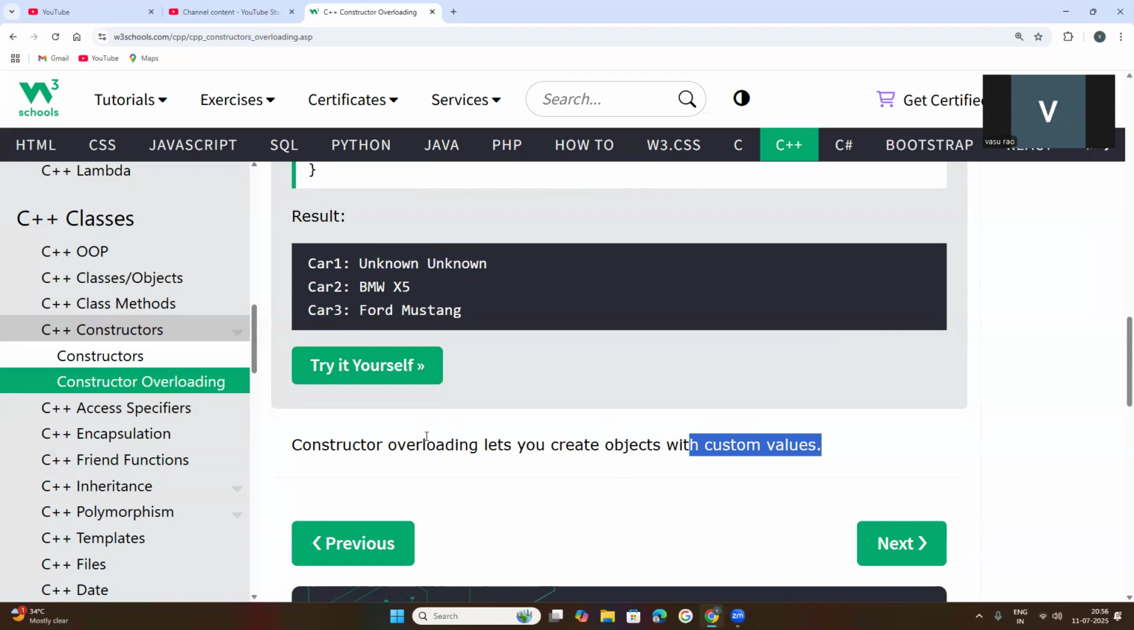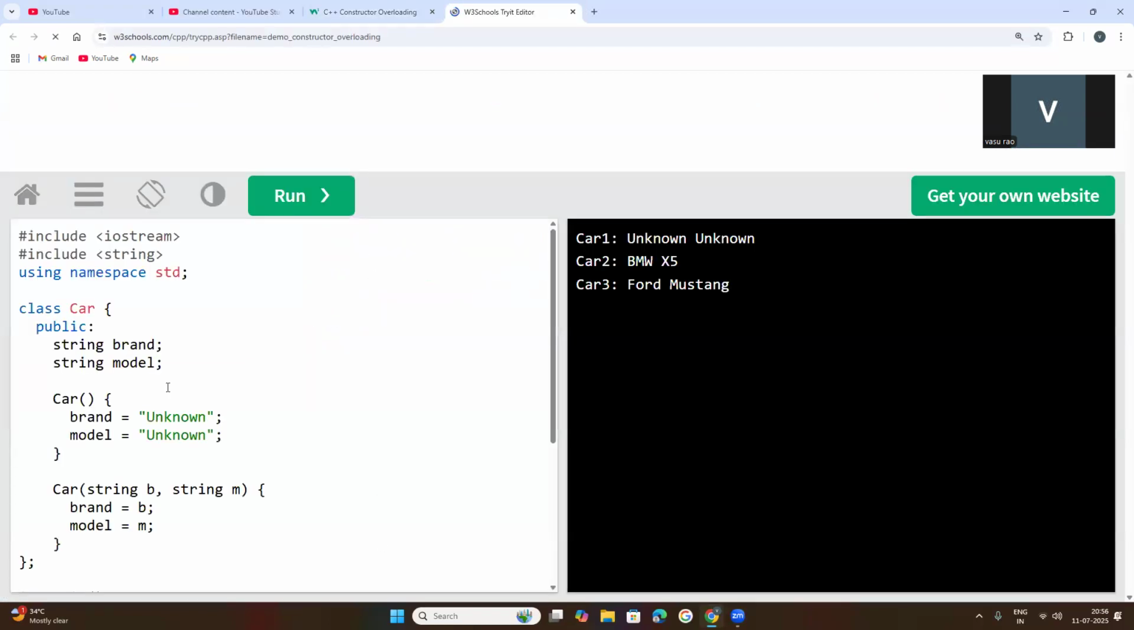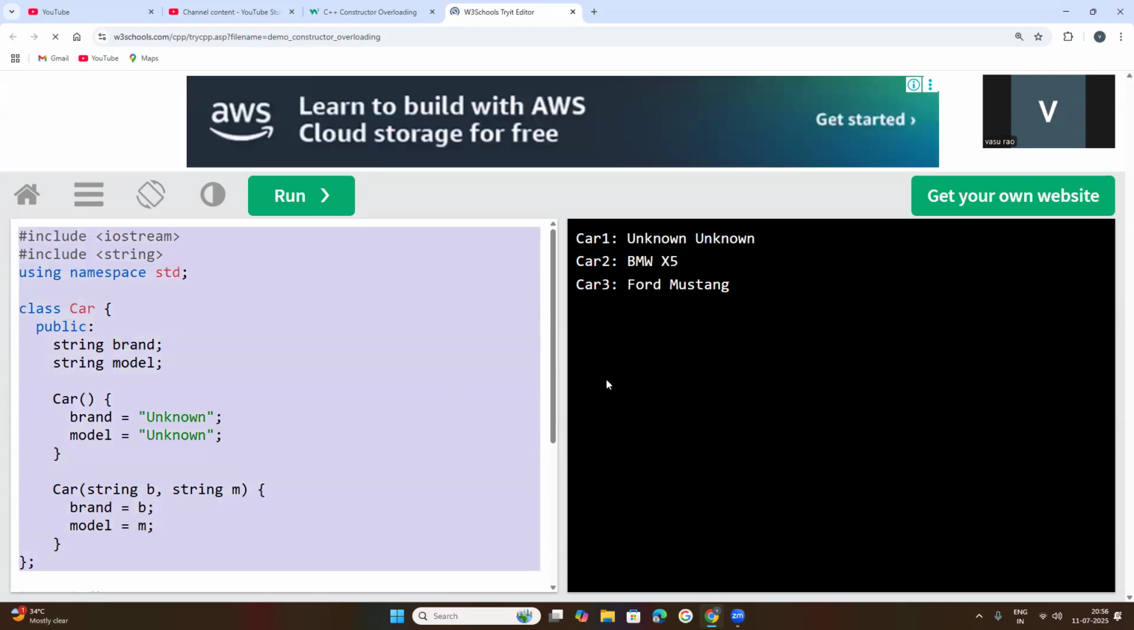Now we will practice the same code. This is the code window, and this is the result window here. I told you that this is not an IDE. It is an online web editor. You can write the code there, and you can edit and run the code.